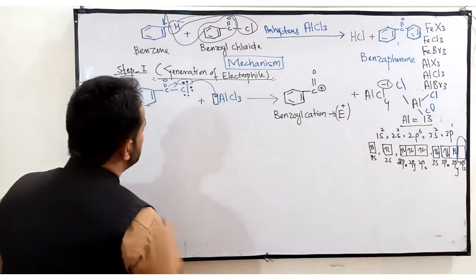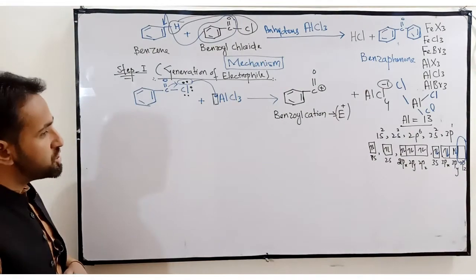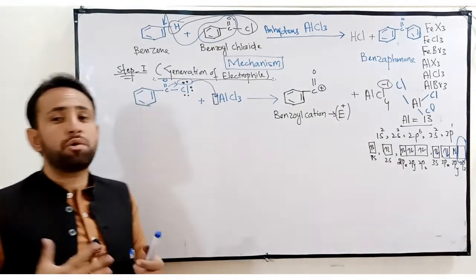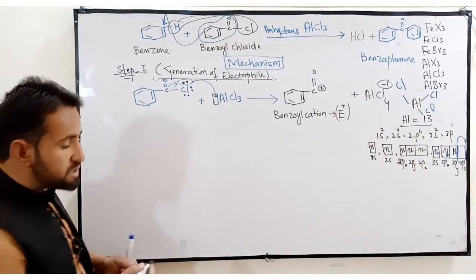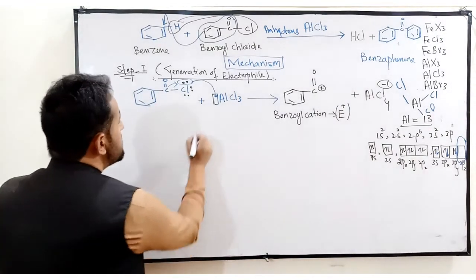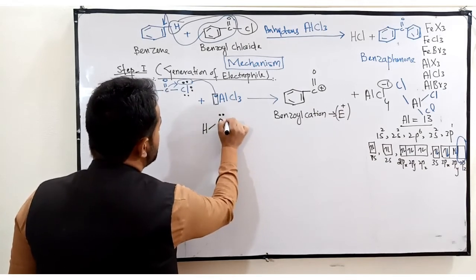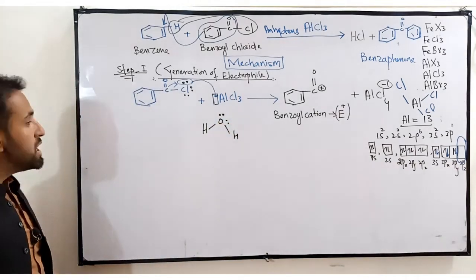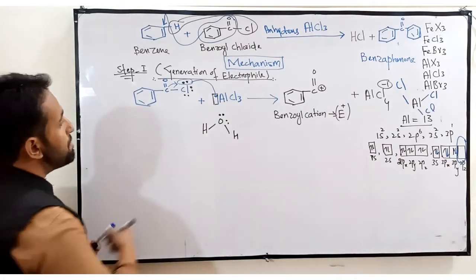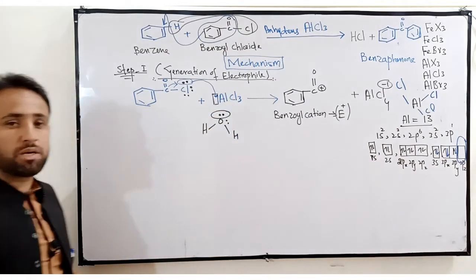So this is why we are using Lewis acid as a catalyst in this type of reaction. Reason number 2, why are we using anhydrous Lewis acid, that is Lewis acid without water? If I use hydrous Lewis acid, the Lewis acid with water molecules, then what would happen? These are the lone pairs of electrons present with the oxygen atom. Then simply this aluminium will attract the lone pair of this oxygen atom.